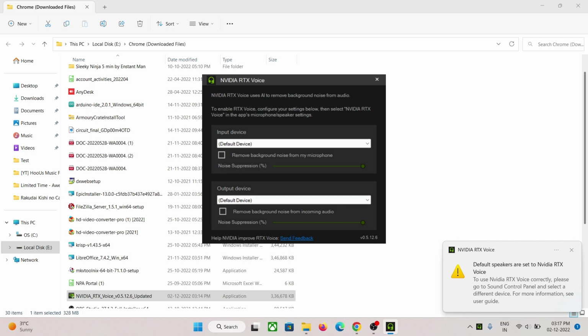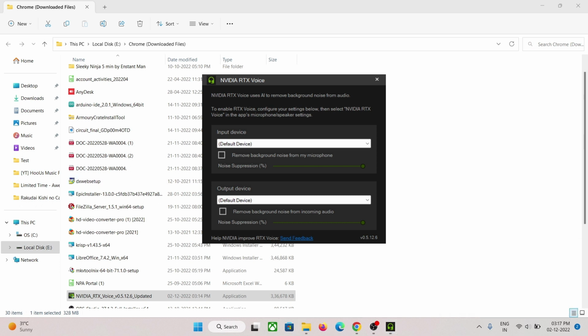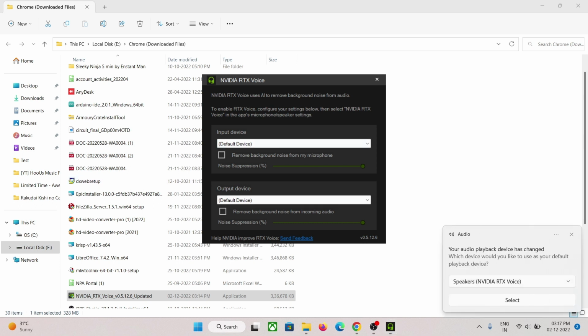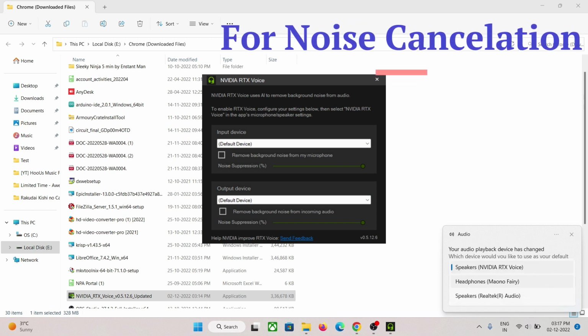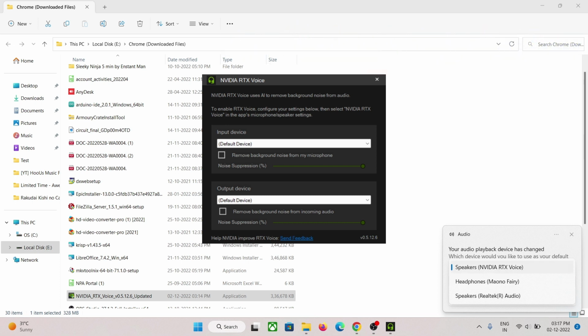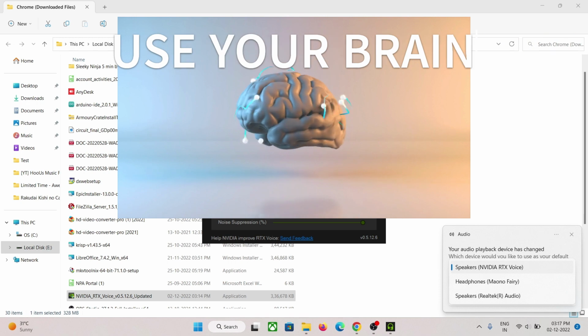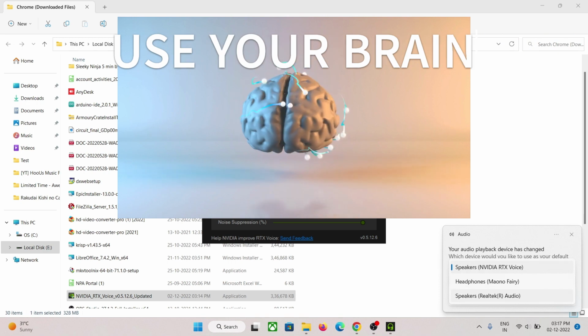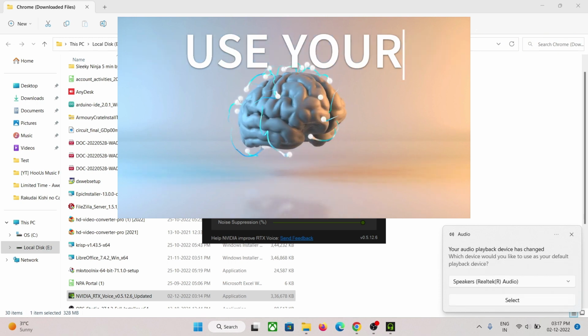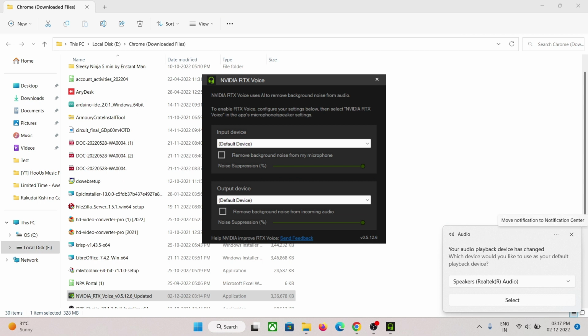If a notification comes up saying that default speakers are set to NVIDIA RTX Voice, you can simply ignore this. It is just to inform you. As you can see, the audio playback has changed. You can now use the NVIDIA RTX Voice, but I only want to change the input microphone noise, so I will change it to default.